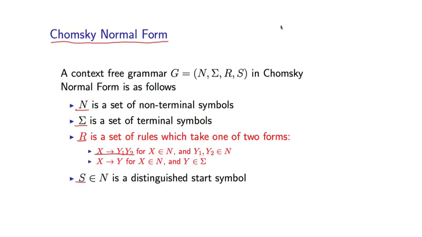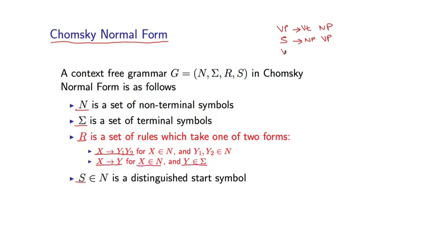For example, VP goes to Vt NP would be a perfectly valid rule because all three of these things are non-terminals, and I have two children. I always have to have two children under this definition. Similarly, S goes to NP VP is again a valid rule in Chomsky normal form. The second type of rule is of the form X goes to Y, where X is a non-terminal and Y is a terminal symbol.